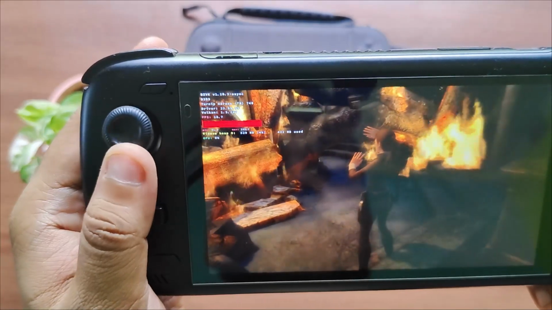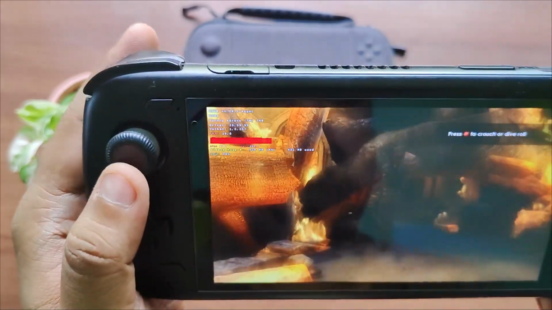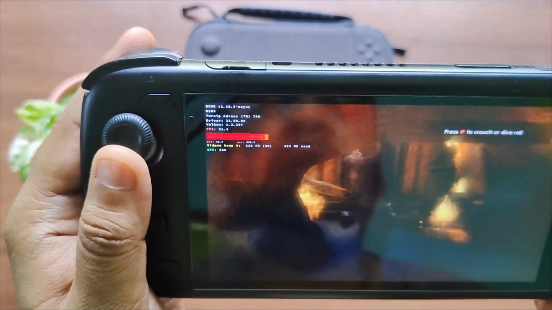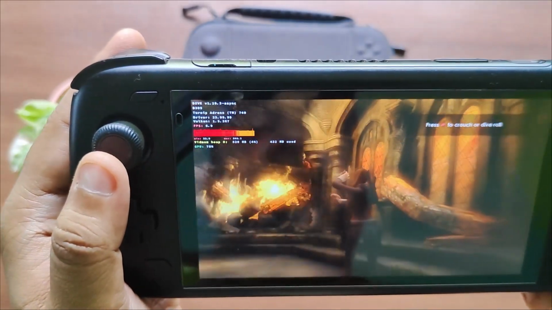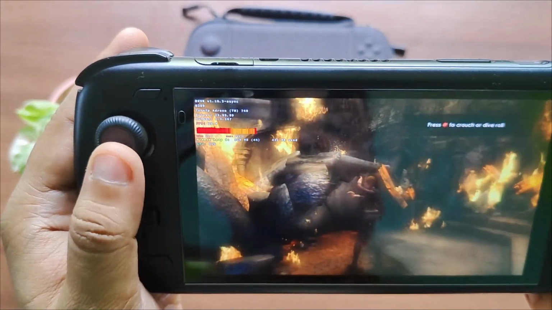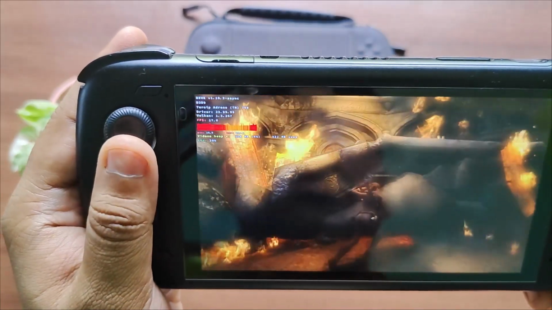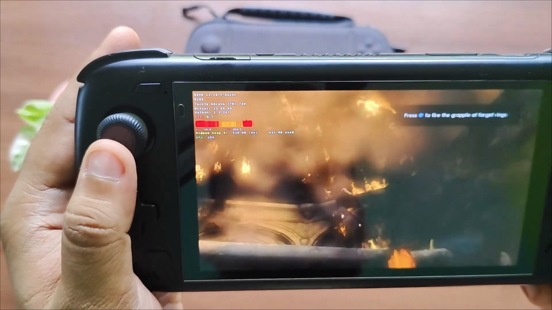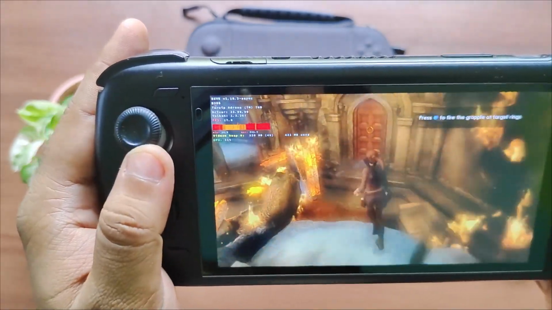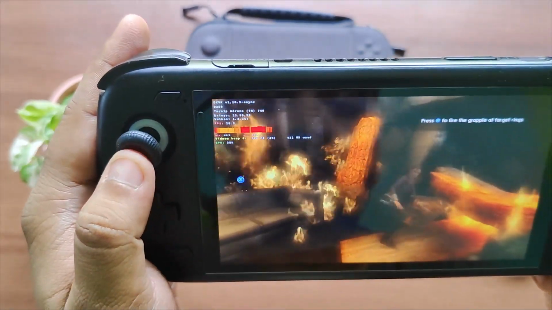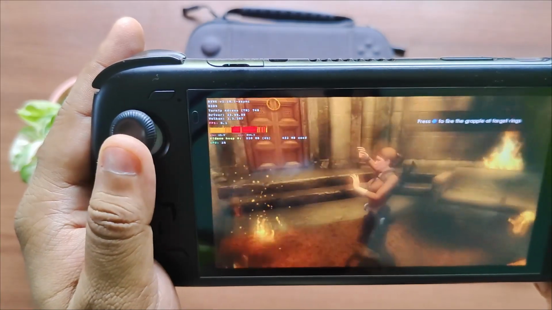So I think the main issue here is the GPU is not getting utilized properly, and that is why we are getting this FPS dip. However, this is a wonderful recommendation, so thank you whoever suggested for this gameplay.